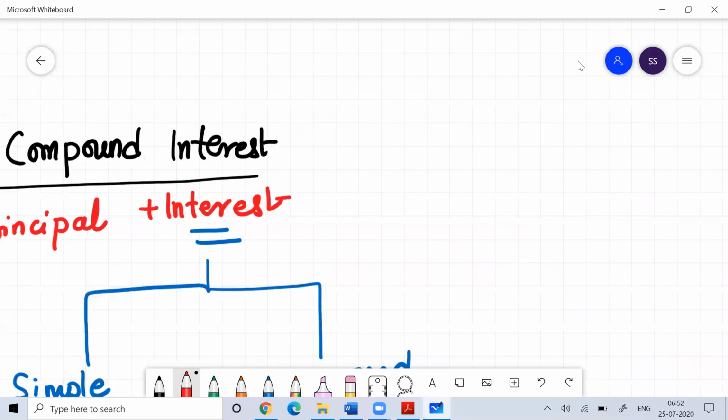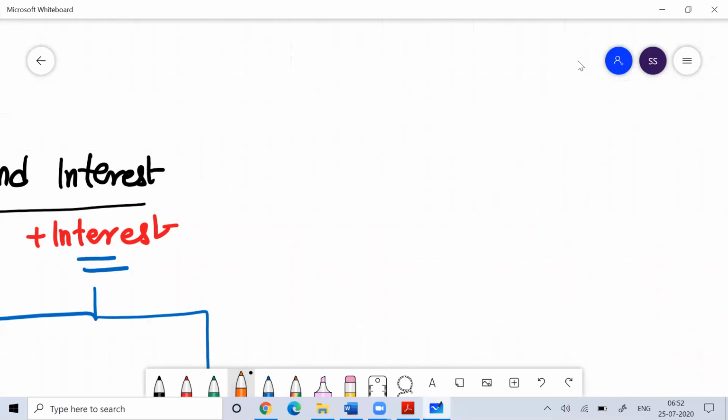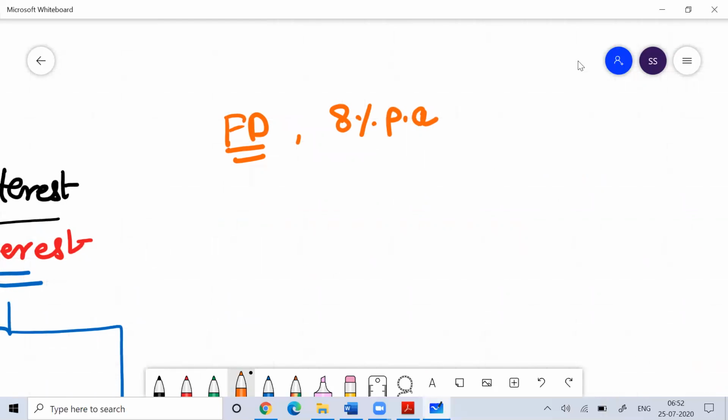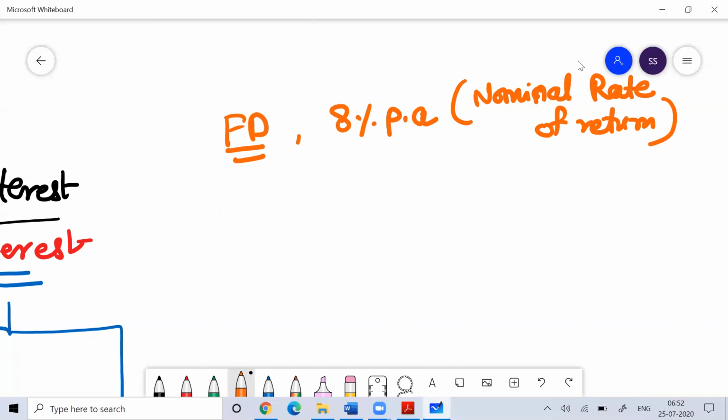So whatever interest you get on any investment, like if you put your money in a bank FD, and suppose the bank FD gave you 8% per annum, whatever interest rate you get from any investment source, that is called the nominal interest rate, the nominal rate of return. You need to make sure that the return you're getting from your investment should be more than your inflation. So the return you are getting from any investment is the nominal rate of return, and you can subtract your inflation rate from it.